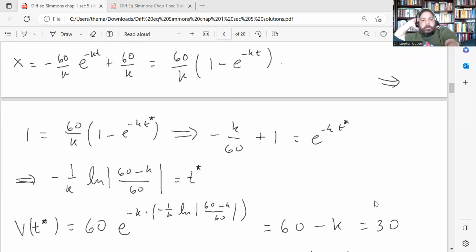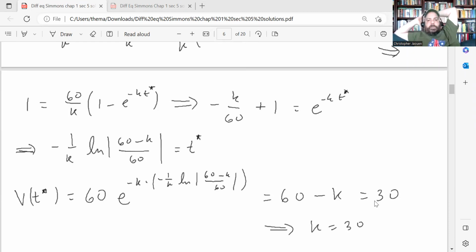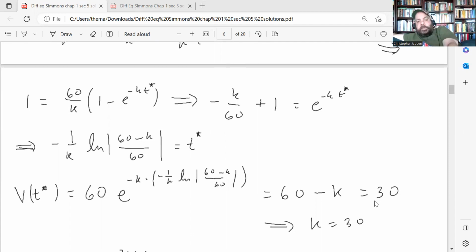If you solve for t star, which is the time that it takes for the torpedo to travel the 1 mile, plug that into v and you can solve for k. So when you simplify everything, you end up with the equation 60 e to the negative k t star equals 30, and then solve for k, which gives you that k is 30, and then that gives you the model.